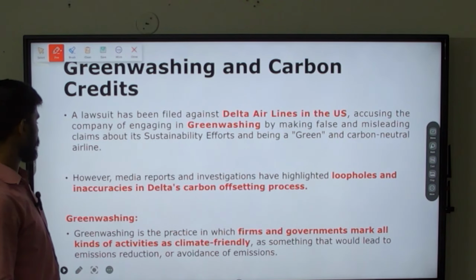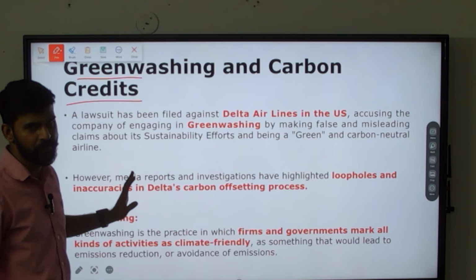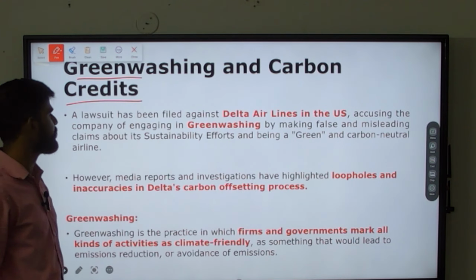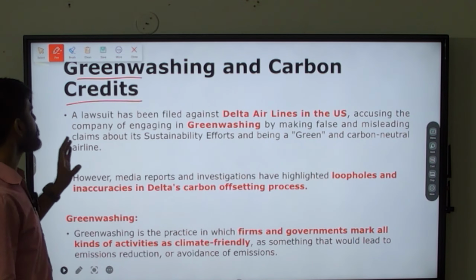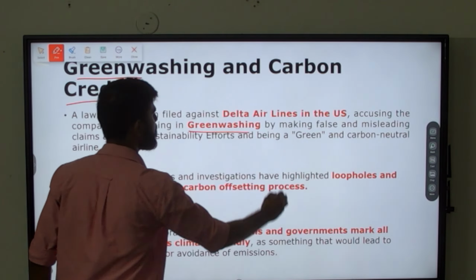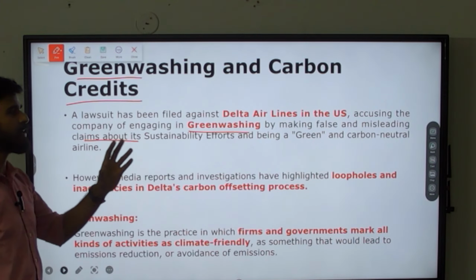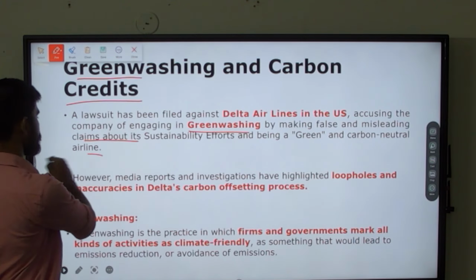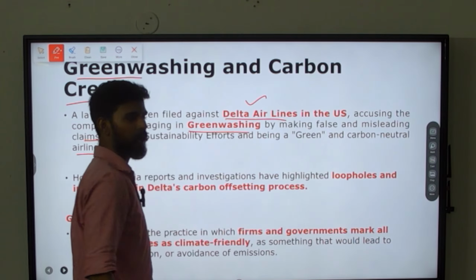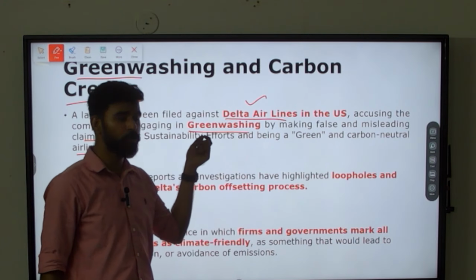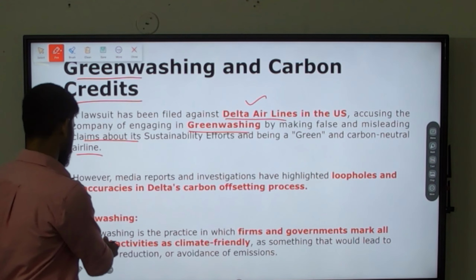The next topic that we are going to see for today is greenwashing and carbon credits. So what is greenwashing? We'll understand. Why is it in news? That we'll see first. A lawsuit has been filed against Delta Airlines in the US, accusing the company of engaging in greenwashing by making false and misleading claims about its sustainability efforts and being a green and carbon neutral airline. So Delta Airlines is being accused of greenwashing, and we must understand what greenwashing is. Let us understand it clearly.